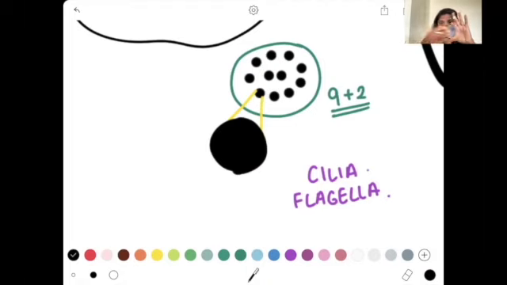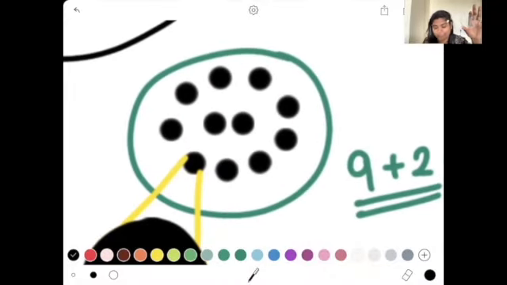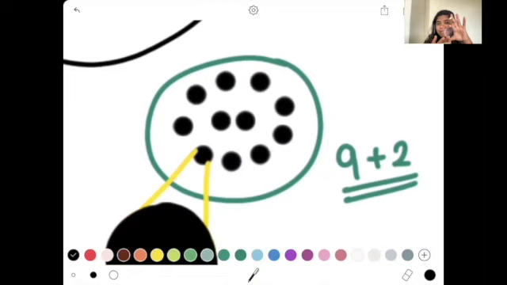As soon as you take a transverse section out of it, what you're going to be able to see is the internal part of this section. And in that section, this particular structure is visible. You're going to see that internally, this cilia is actually made up of a 9 plus 2 arrangement of microtubules. This kind of arrangement of the microtubules allows your flagella or cilia to be flexible, but at the same time also to be strong.